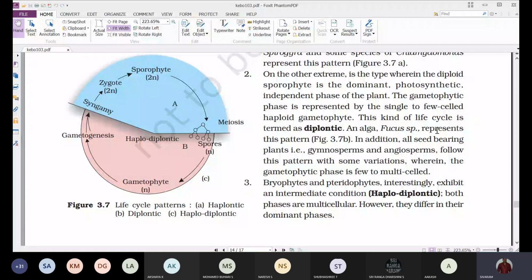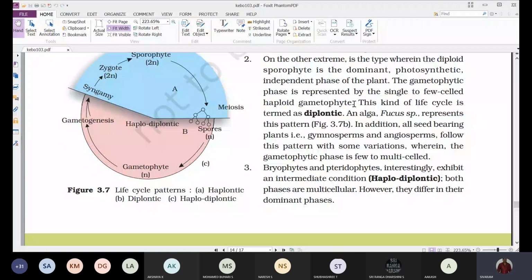The gametophytic phase is represented by a single or a few celled haploid gametophyte. For example, when we discuss angiosperms, we come across the embryo sac. The embryo sac is considered the female gametophyte, which consists of few cells, that is the 7-celled, 8-nucleate stage.